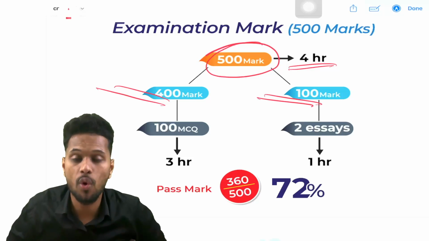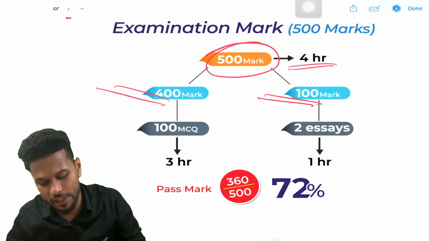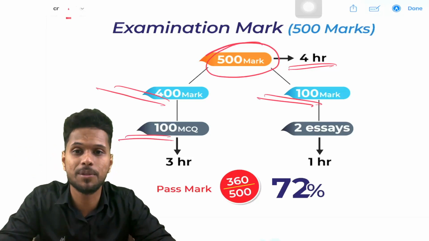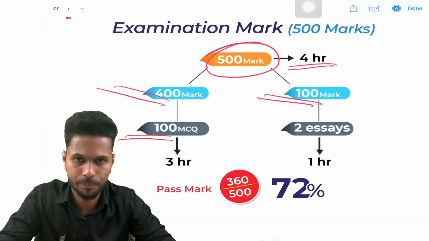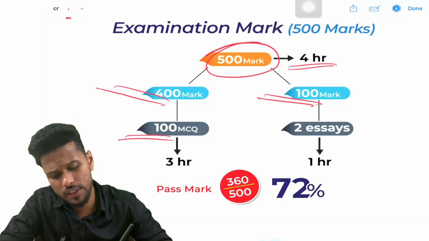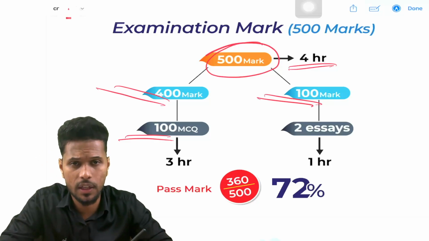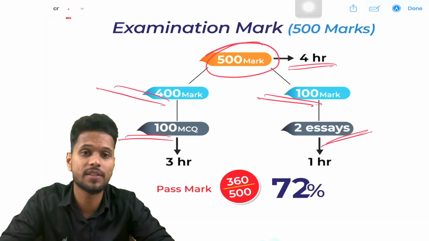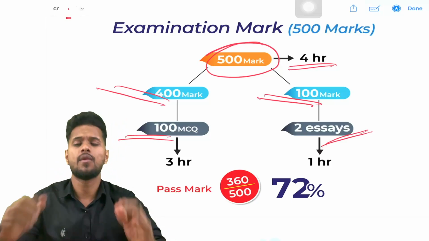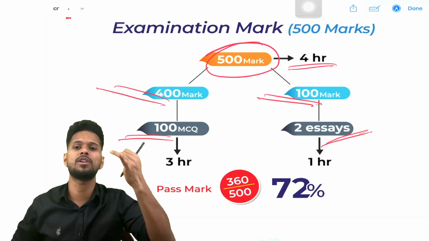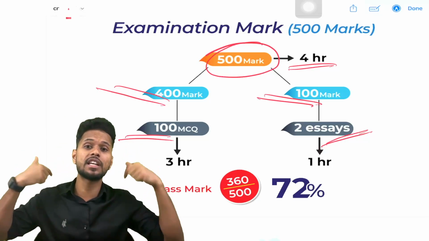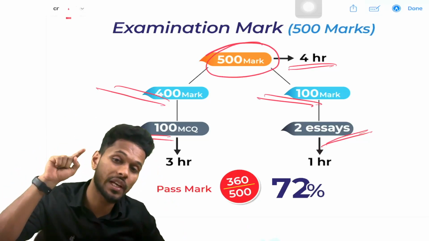Okay, for this 400 marks, they will ask you 100 MCQ questions. You know what is an MCQ question? It is multiple choice questions or objective questions. Clear? And for this 100 marks, you will be asked 2 essay questions. Clear? What is MCQ? MCQ will be a question and 4 options will be there, option A, option B, option C, option D. You read the question very carefully and you should choose the right answer.